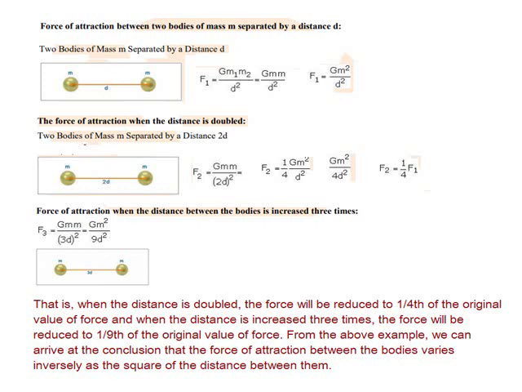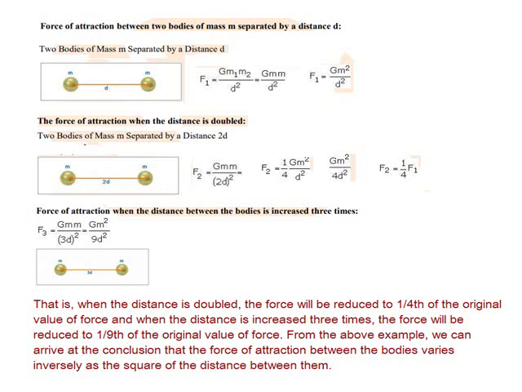Now look at the second picture. Now in the place of d, you have 2d. What does it mean? The distance is doubled. When the distance is doubled, d becomes 2d. Now substitute in the formula. Now the denominator 2d square will become 4d square. 2d into 2d will become 4d square. So compare it with the previous one, F1. So we can notice that F2 is equal to 1 by 4 F1.